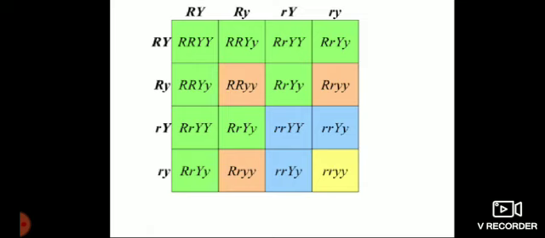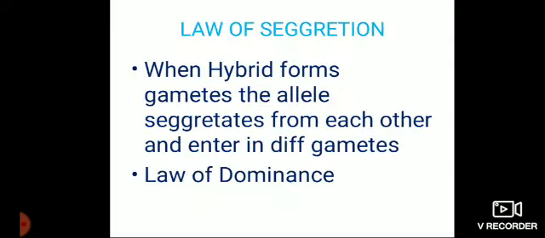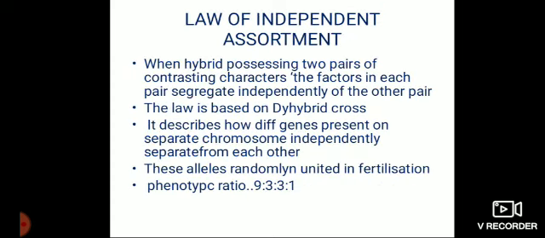So if you observe this checkerboard, there is a random choice and you will find a 9:3:3:1 ratio. So characters intermingle with each other, and when genes separate from each other and find their partner, they show their character. So that is the law of independent assortment.